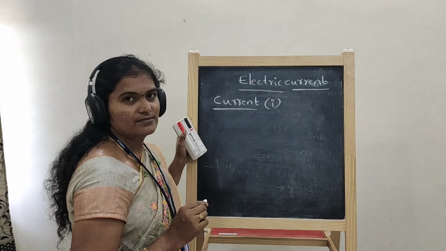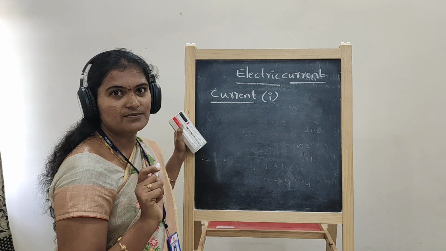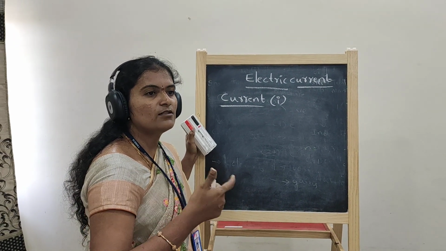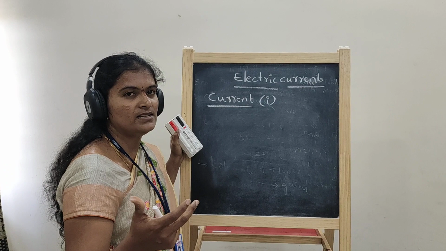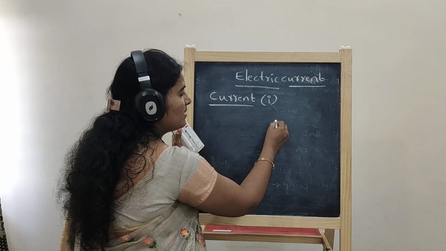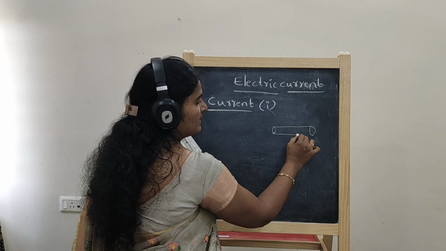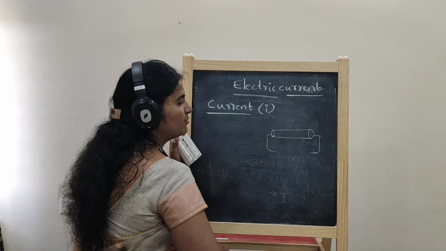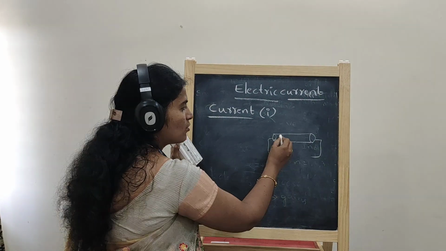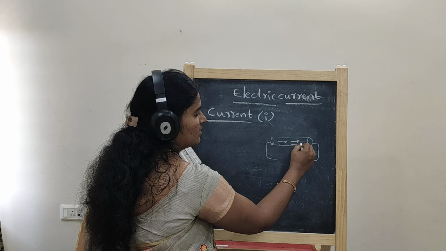In a conductor, what is the definition of the conductor? Conductor means that which allows the electrons through it easily is called a conductor. For example, if it is a piece of a conductor, some external force is applied to the conductor, then electrons are moving in a particular direction.